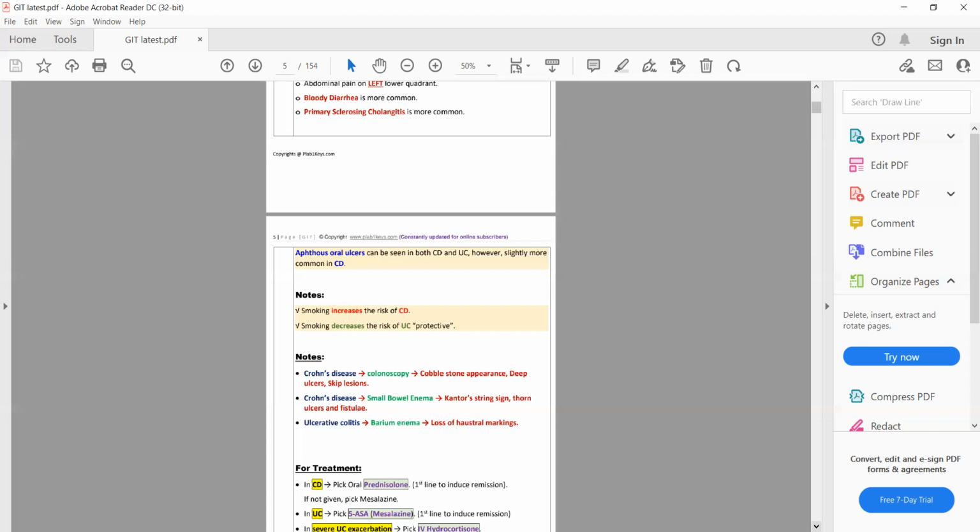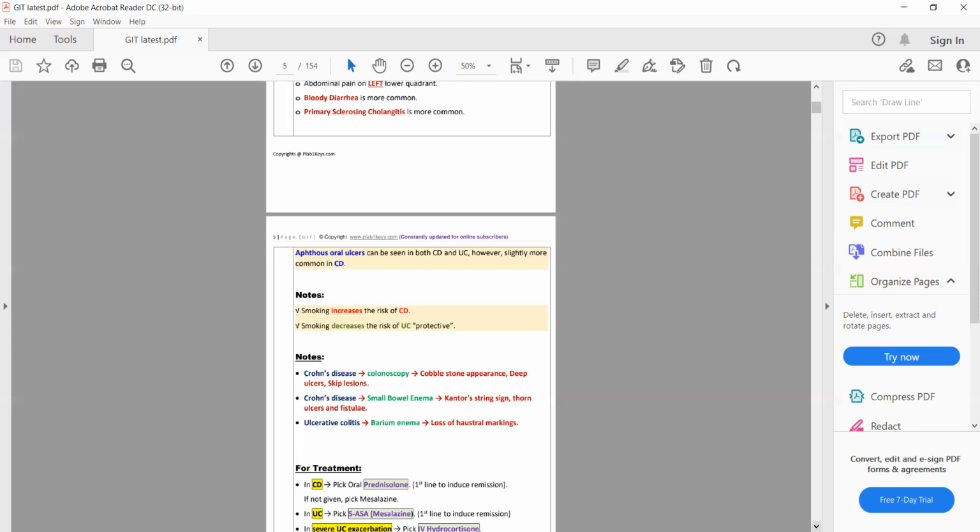While in Crohn disease, what will be the finding on barium enema? String sign. The small intestine will just become like a string, a thread, a small narrow thread, and because of deep ulcers, the ulcers will appear like thorns on the enema.